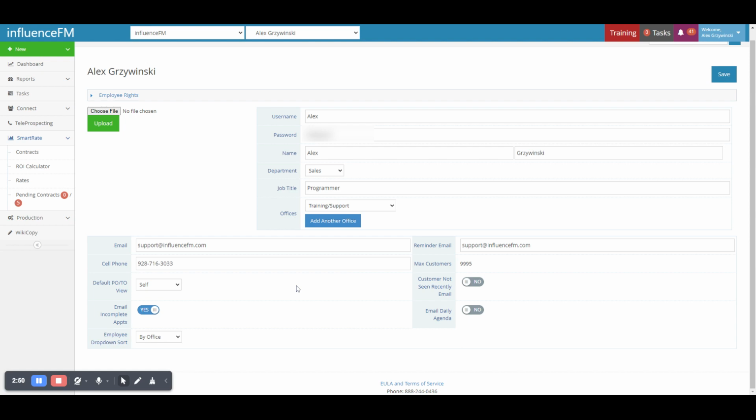Bear in mind, this is just the default. You can obviously change that drop down if you need to view a specific employee.